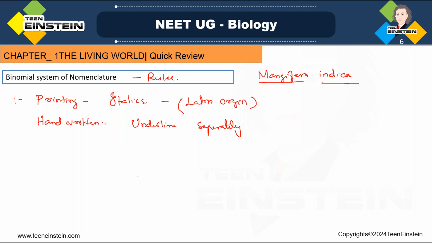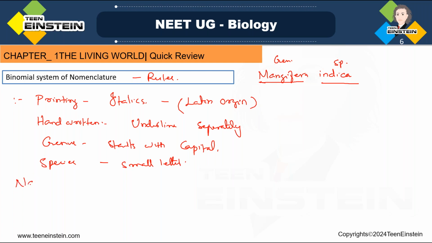One more thing you need to notice: here you can see this is the genus name and this is the species name. The genus name starts with a capital letter. And what about the species name? The species name is in small letter. You should not forget this while writing. The genus name starts with a capital letter, while the species epithet is always with a small letter.